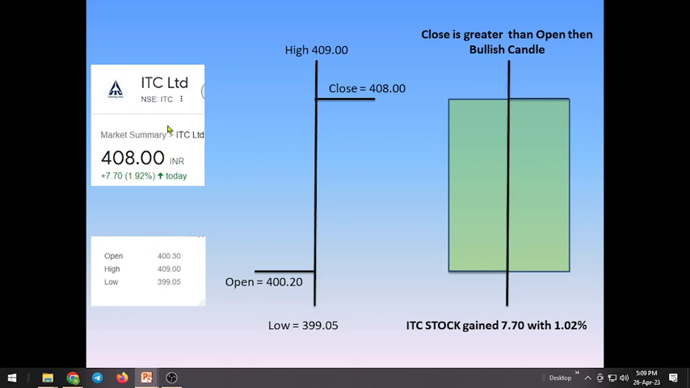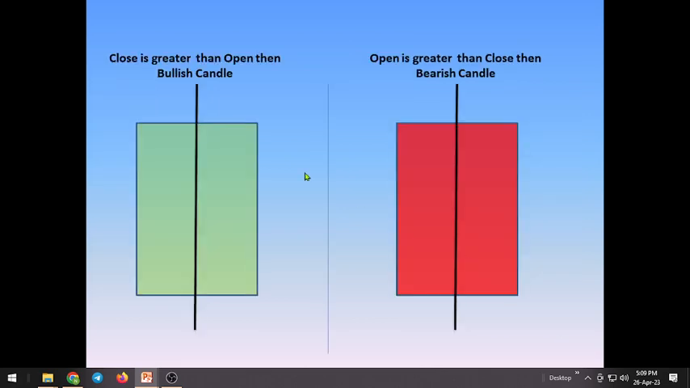Now if you see the ITC on the particular day, the open and close thing, we have 7 rupees 70 paisa rise, that is 1% gain. So now we understand how candles are formed.